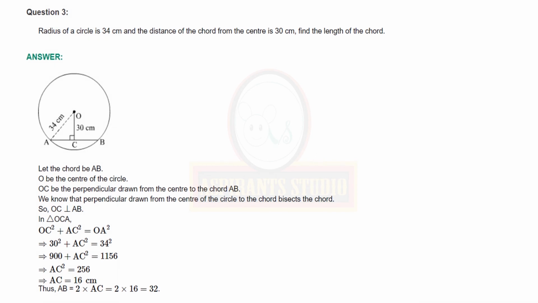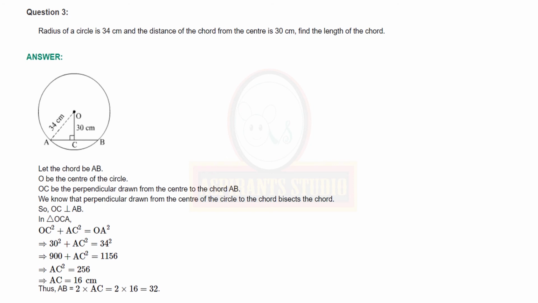Coming to question number 3. Radius of the circle is 34 centimeters and the distance of the chord from the center is 30 centimeters. Find the length of the chord. Draw the figure. Here also apply the same property. The perpendicular drawn from the center of the circle to the chord bisects the chord.